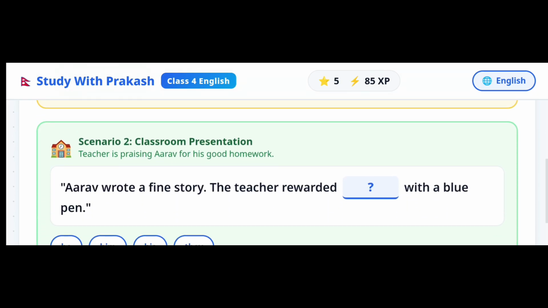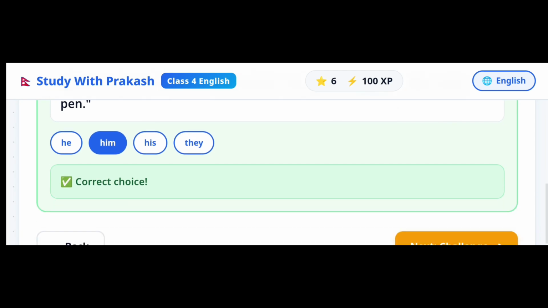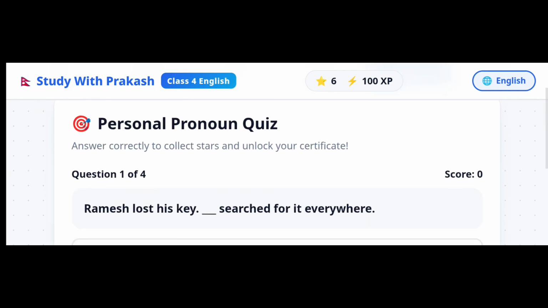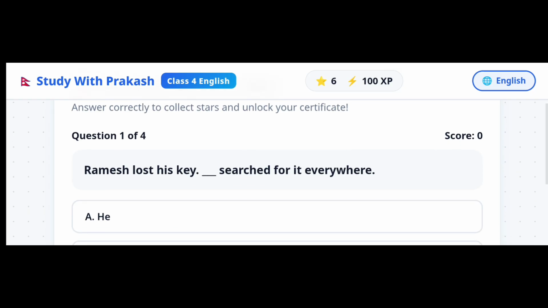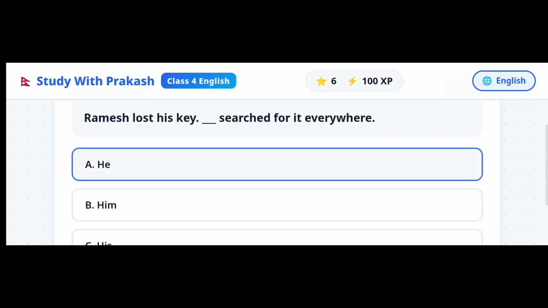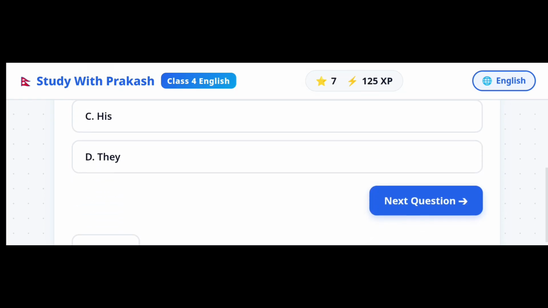Okay, now second scenario. Teacher is praising Arab for his good homework. Arab wrote a fine story. The teacher rewarded. Pause and comment below. Very good. Him with a blue pen. Okay. Ramesh lost his key. Blank searched for it everywhere. Again, comment below. Very good. He searched for it everywhere.